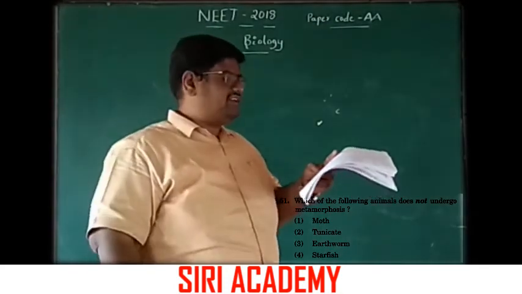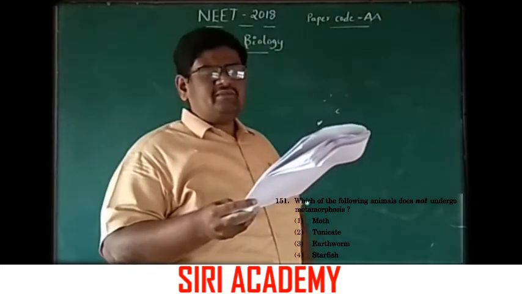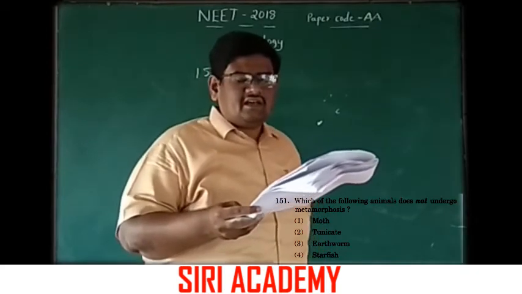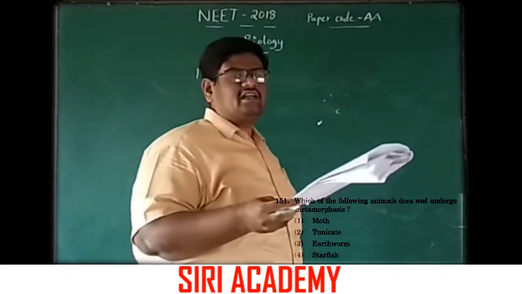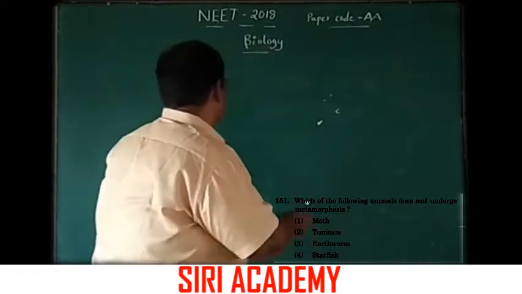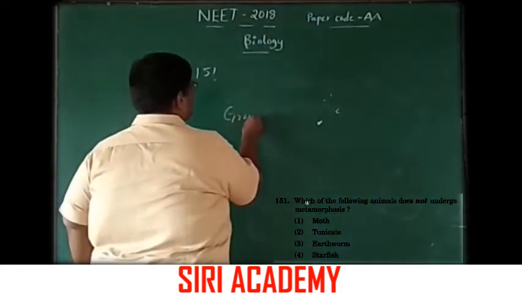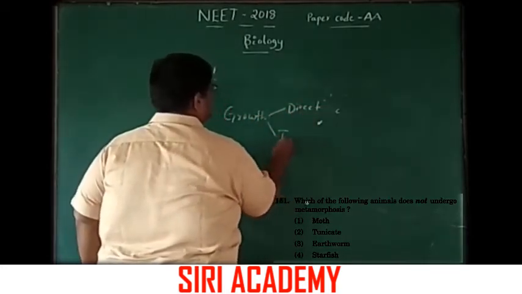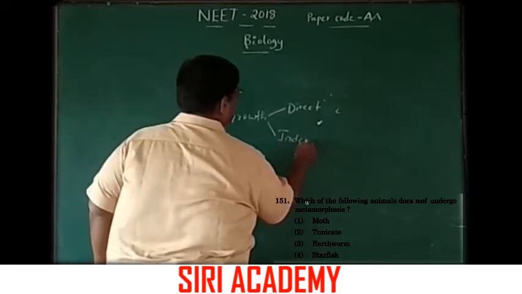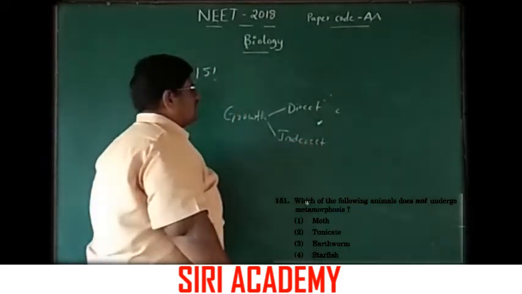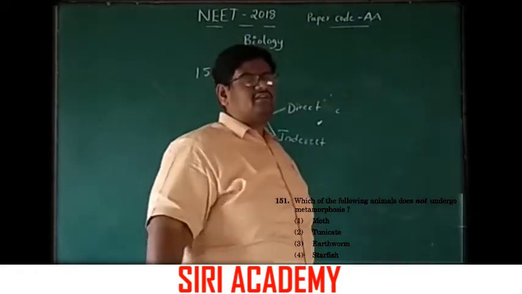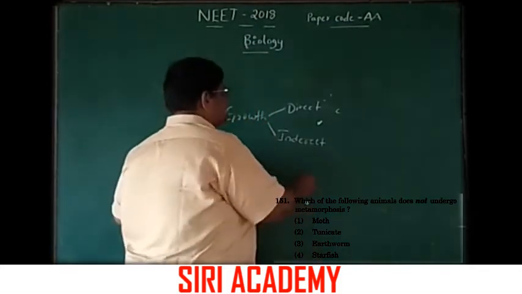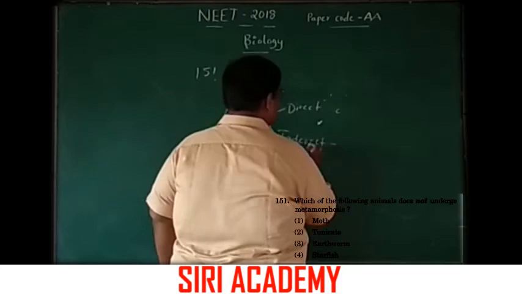Question number 151. Which of the following animals does not undergo metamorphosis? Some organisms undergo metamorphosis. The growth can be direct and indirect. The organisms which undergo metamorphosis do not directly come into the adult stage. Here they undergo metamorphosis, that is indirect growth.